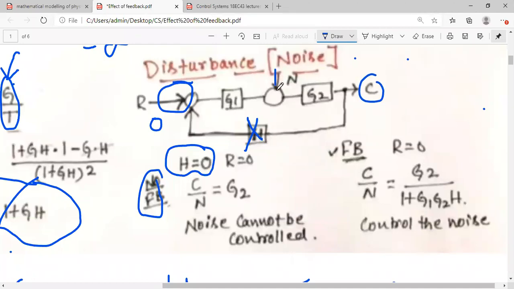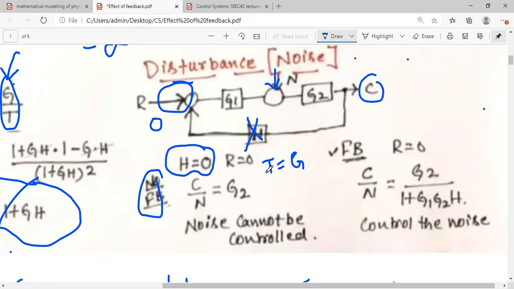Assume that in between your system, when it has started, noise gets added. Noise is nothing but the disturbance, low frequency or maybe very high frequency, which are unwanted signals. So noise gets added. So if that happens, open loop, you know already, open loop system transfer function is given by simply G. Okay, but for closed loop, it is G by 1 plus GH.